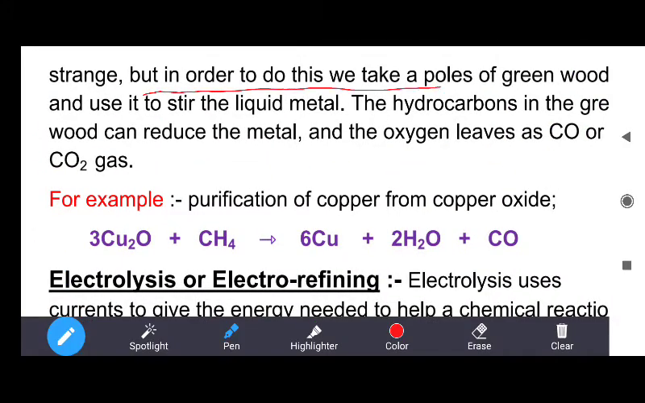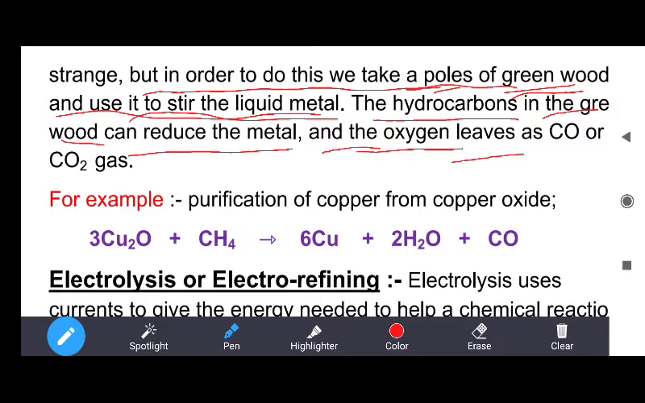but in order to do this, we take a pole of green wood and use it to stir the liquid metal. Firstly, we make a liquid metal, with the oxide impurities also. And when we use a green wood pole to stir the liquid metal, the hydrocarbons present in the green wood can reduce the metal, and the oxygen leaves as CO or CO2 gas. The oxygen present in metal oxides leaves the metal as CO or CO2.